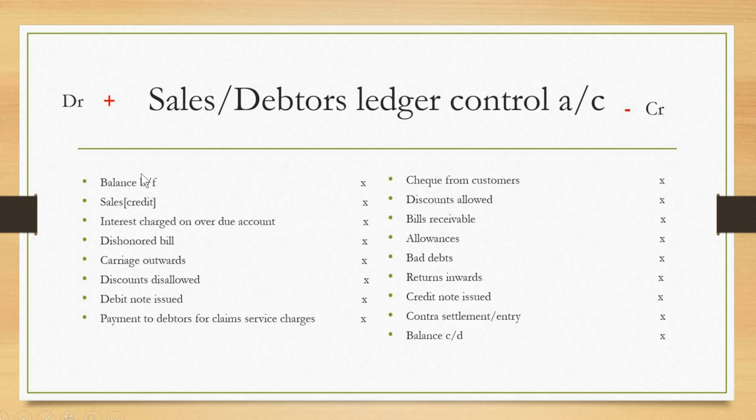Now let's start. The first concept that we have here is balance brought forward. Although at the back of this slide I've explained everything, I'll explain by showing you the format. The positive sign here shows that we have balance brought forward. Let us assume the account we are preparing is 2025.